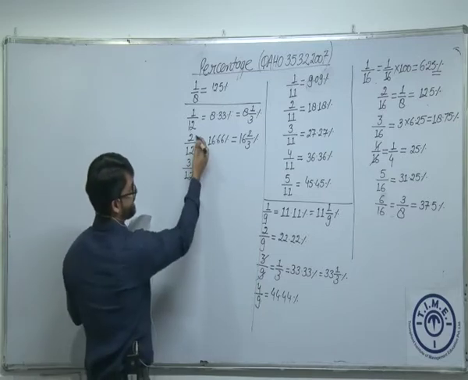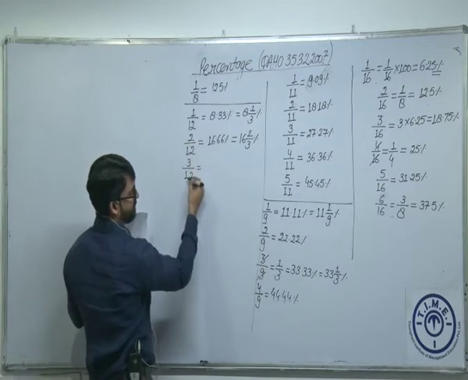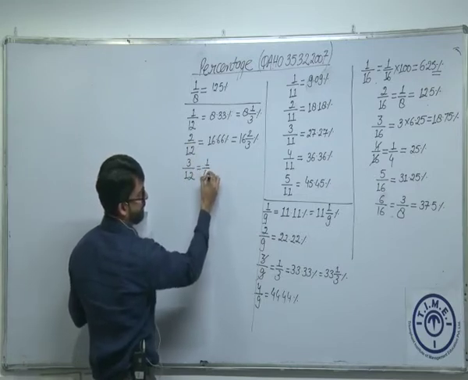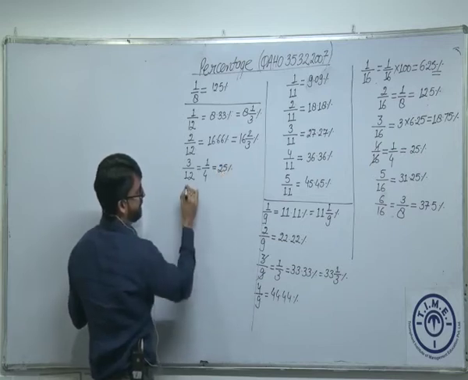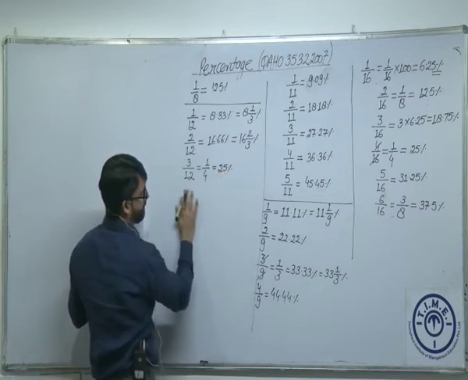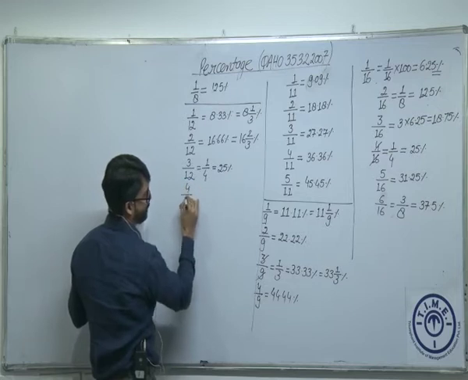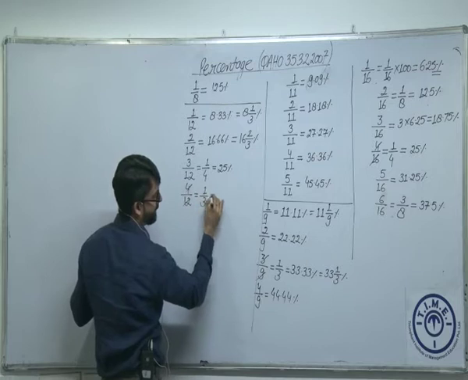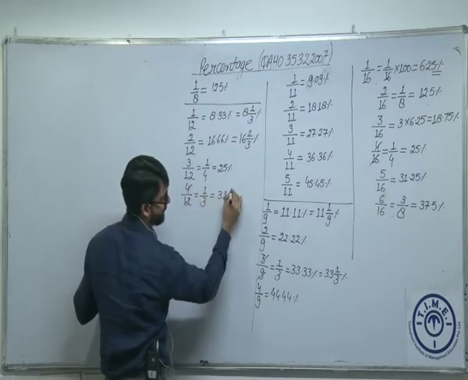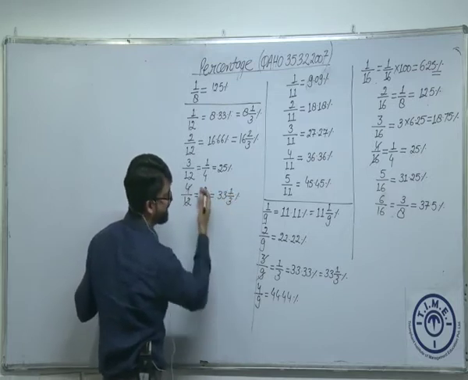This is 1 by 4, which is 25%. 4 by 12, which is 1 by 3, which we already discussed, 33 1 by 3%, and so on.